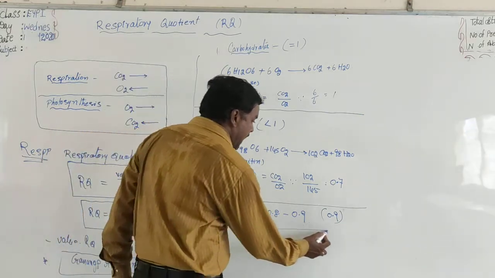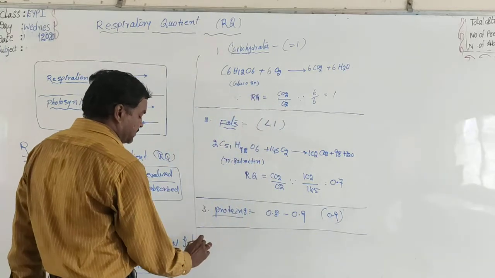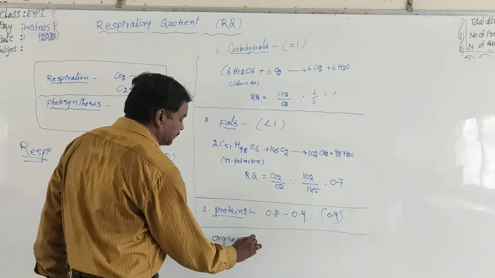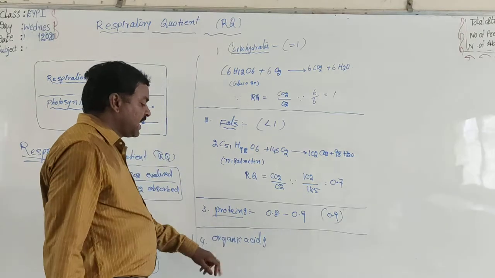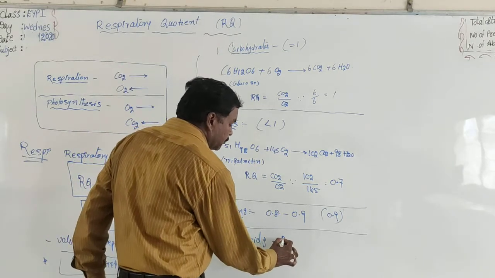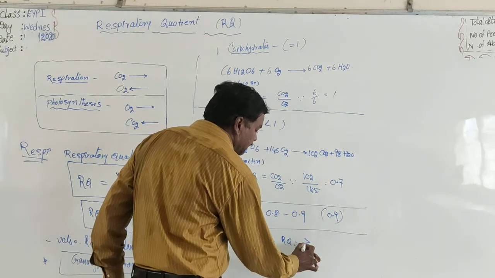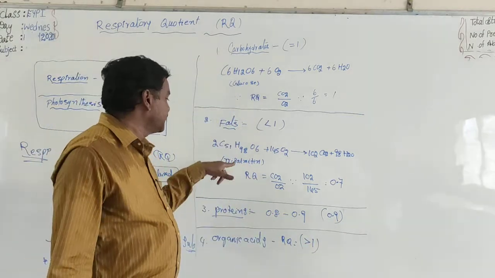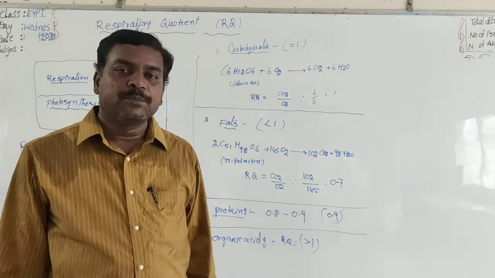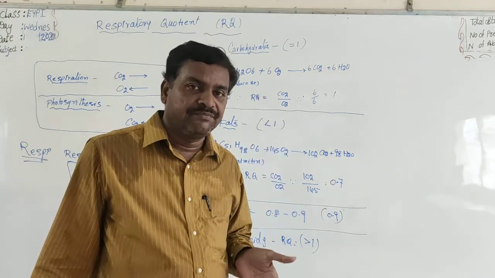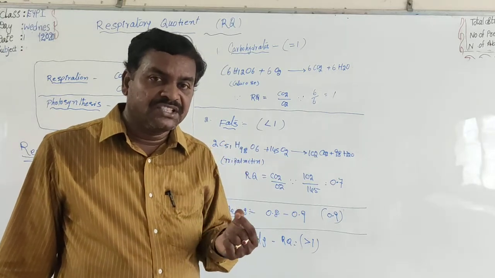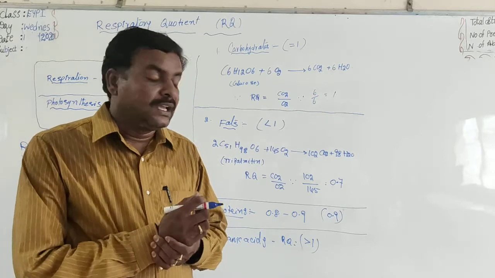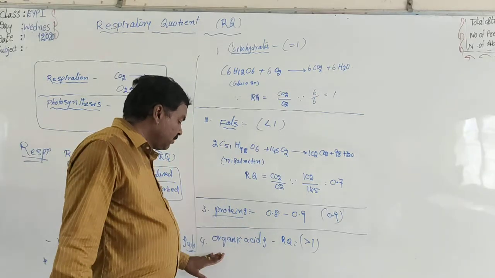Now coming to other substrates, organic acids. The RQ value for organic acids is always more than 1. The reason is quite the reverse of that for fats and proteins. Fats and proteins are very poor in oxygen, and the proportion of carbon to oxygen is very low, so the RQ value is less than 1. But what about organic acids?